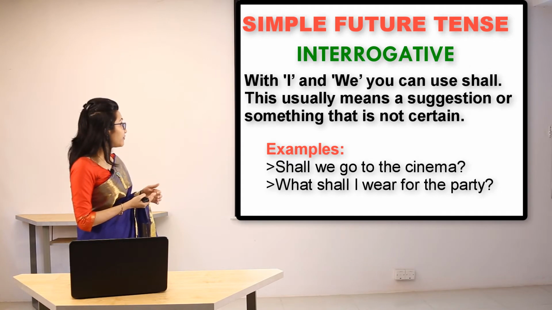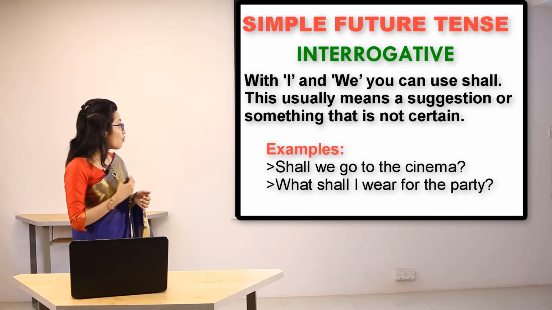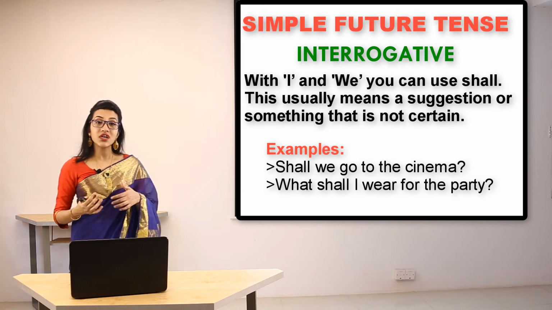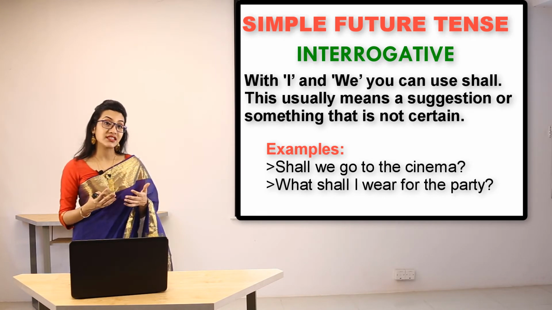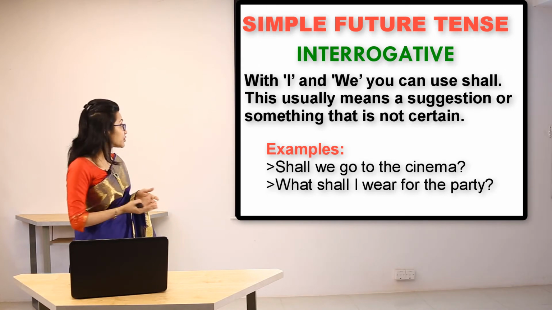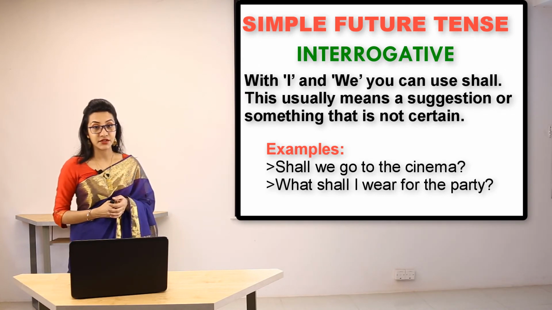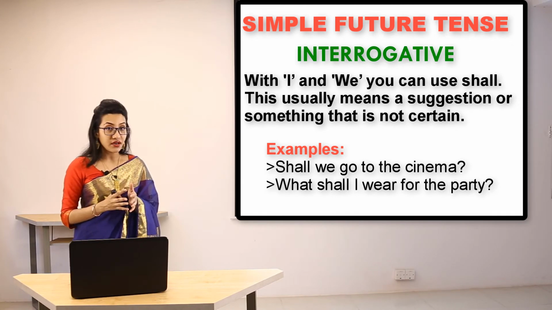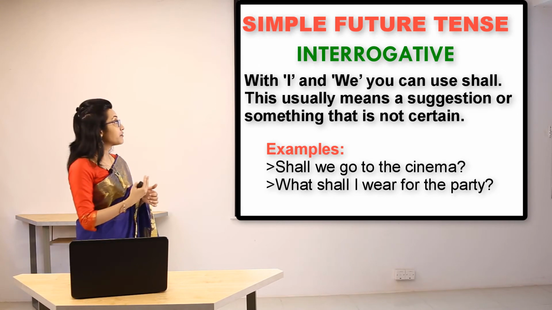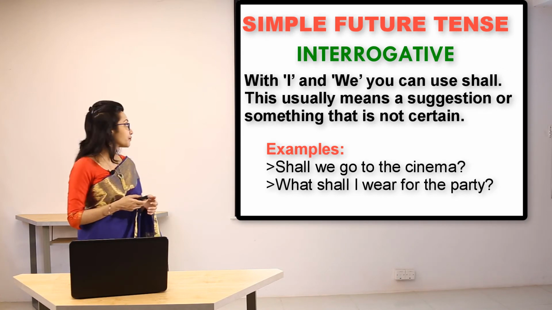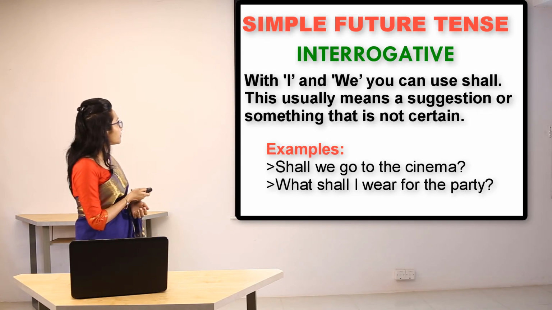So here we have another example. What shall I wear for the party? Now what am I going to wear to the party? That is something that is not certain. For that reason, we have used shall in that case. So I'm repeating once again. If something is uncertain, or if you're asking for a proposal or suggestion, then you can use shall with I or we.